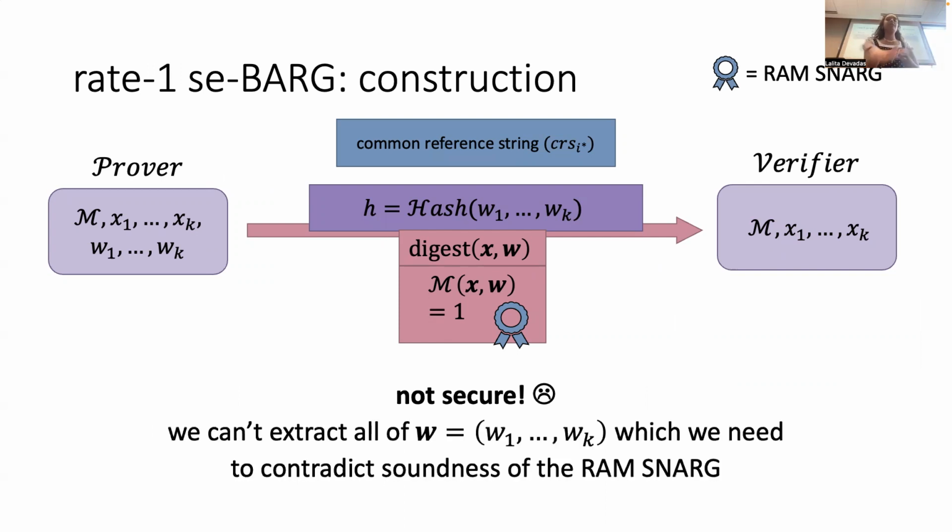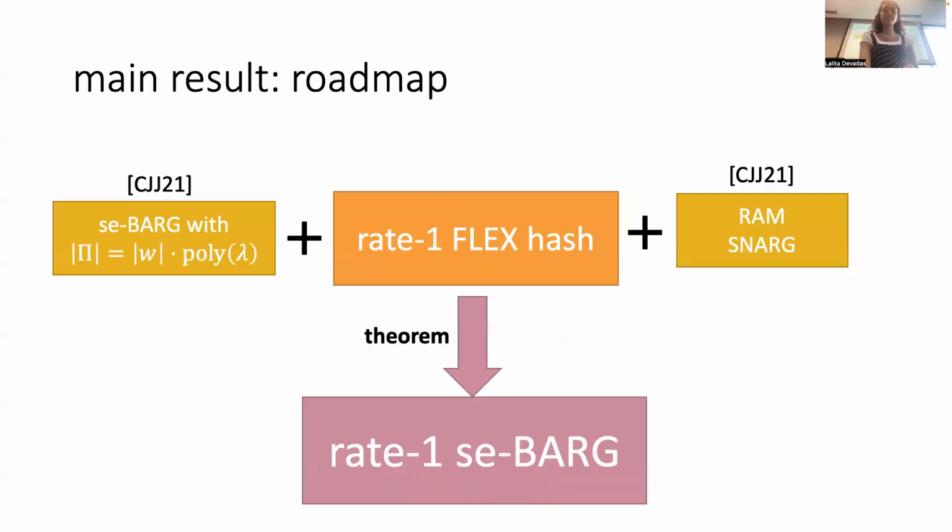Because we can't contradict RAM soundness, right? If you think through what we would actually try to do in the security proof, we need to produce an X and a W so that we can actually contradict soundness of the RAM SNARG, but we can't produce all of the W's. We can only extract one W from H, and so this is pretty much dead in the water.